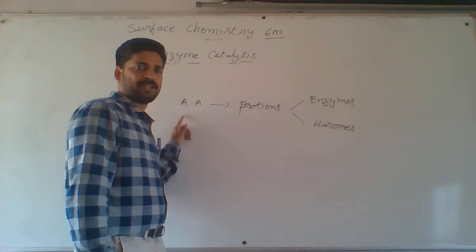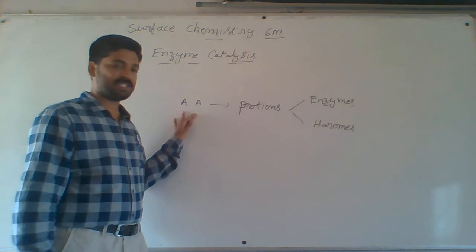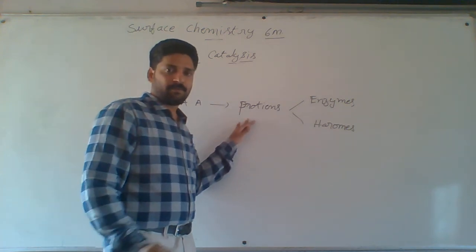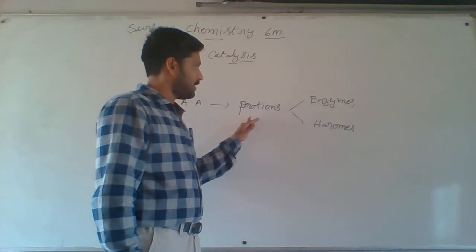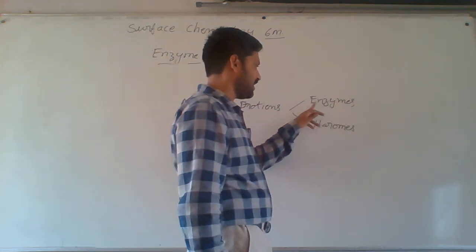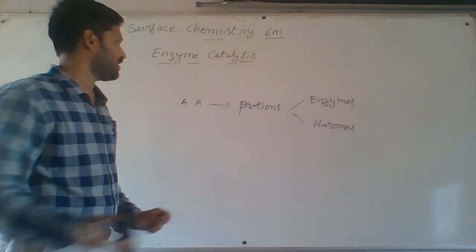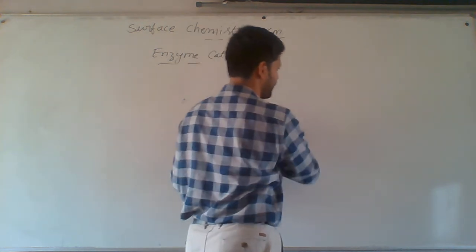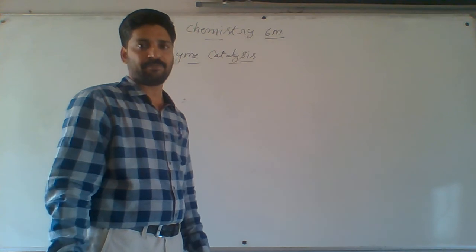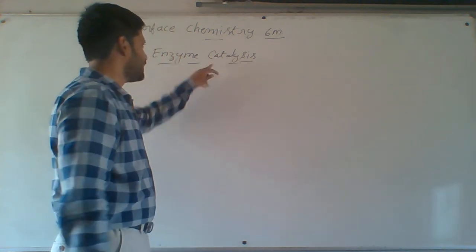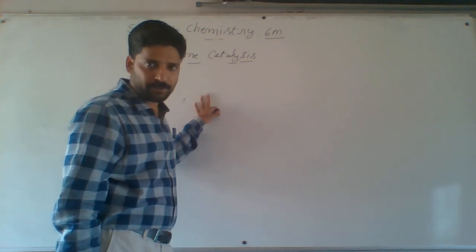There are 21 amino acids. Some are essential and some are non-essential amino acids. These amino acids are combined to form proteins because they have a number of peptide bonds. Proteins having peptide bonds are in the form of enzymes, and vitamins also may form. In our body, enzymes are stored in crystalline form. So enzyme catalysis means enzyme acts as a biocatalyst, made up of proteins.